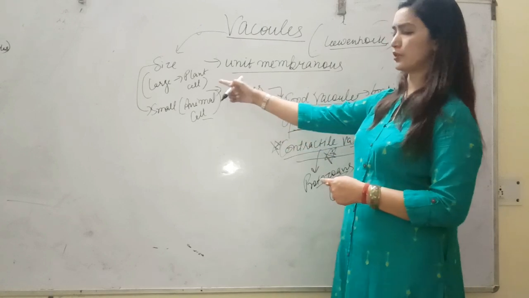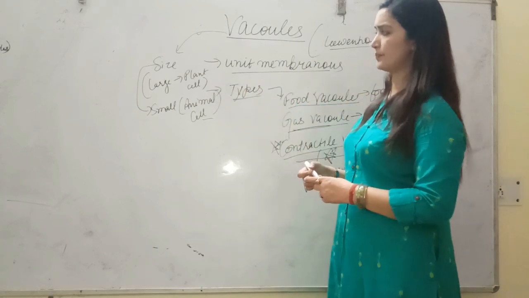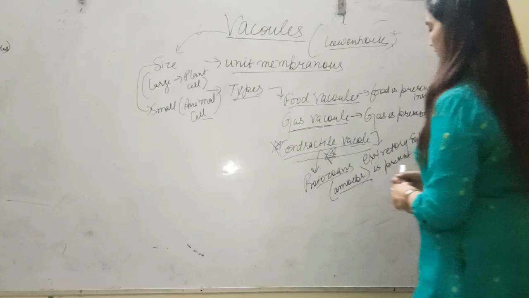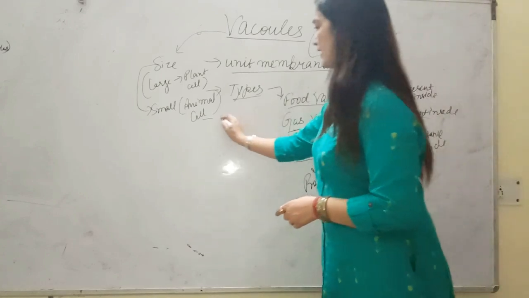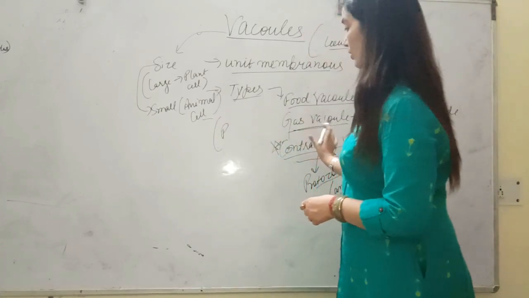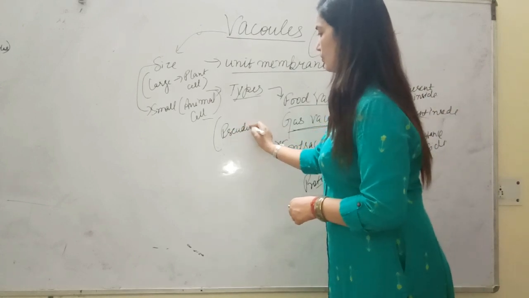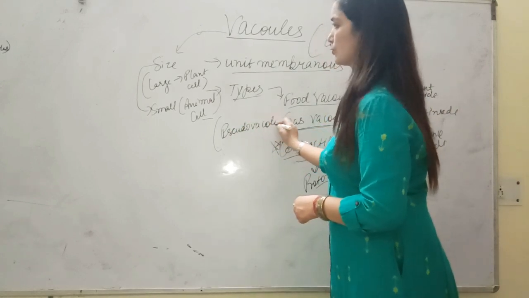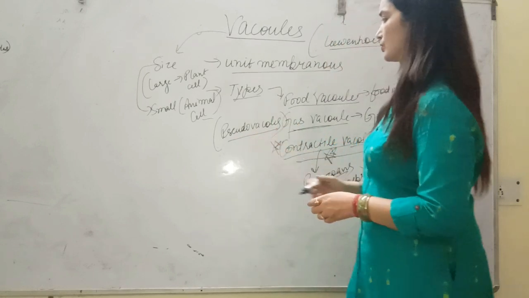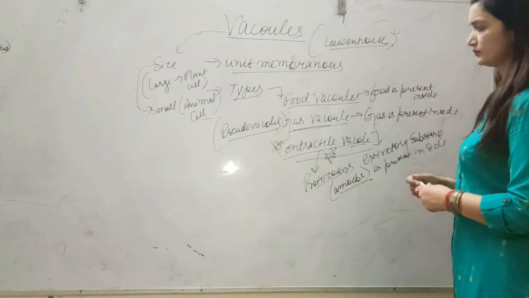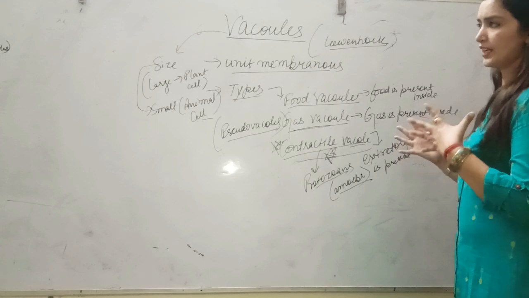Gas vacuoles, as I have told you, are specifically present in plant cells. So these gas vacuoles are also known as pseudovacuoles because they don't have any solid material inside. So they are also called pseudovacuoles. Alright students, so this is the main topic we have done today.